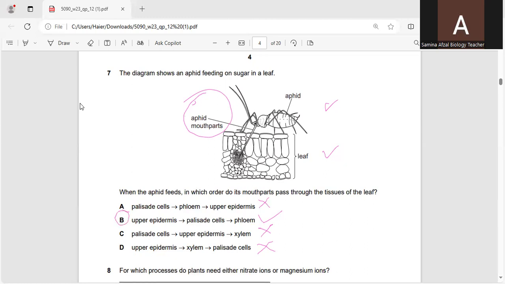Upper epidermis, this is upper epidermis, then palisade mesophyll. After palisade mesophyll, there will be the presence of phloem. So this is phloem. So upper one is xylem and lower one is phloem. So the B answer is the correct answer. Now let's move towards the next question, number 8.